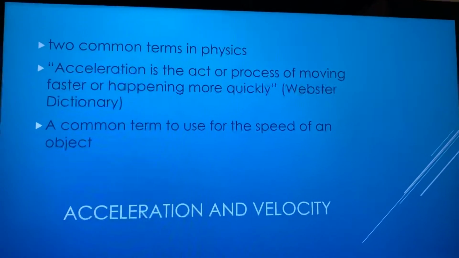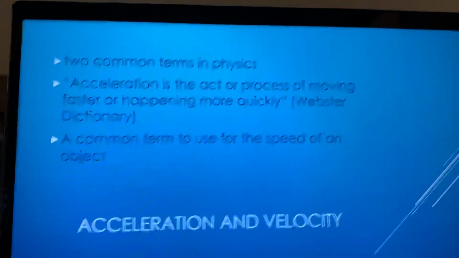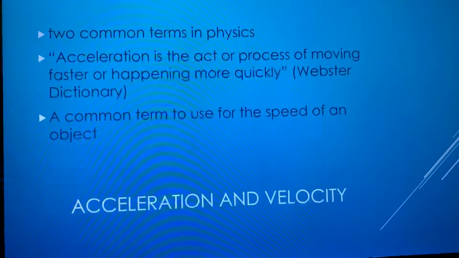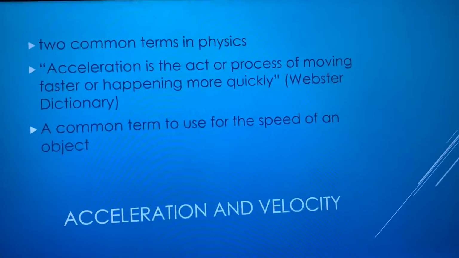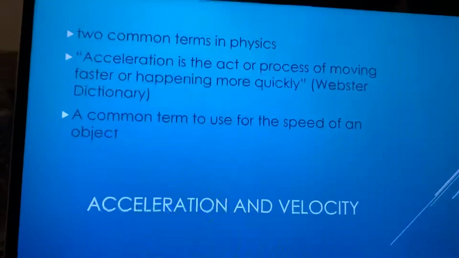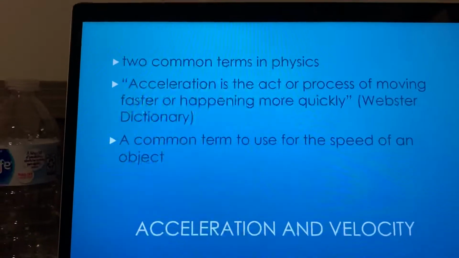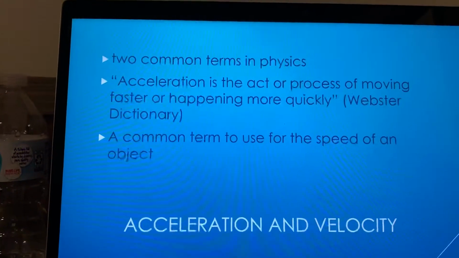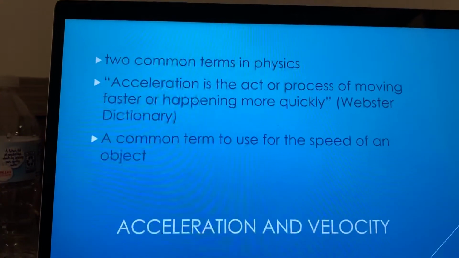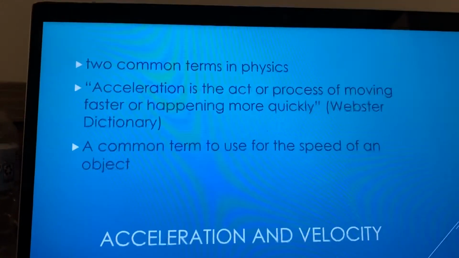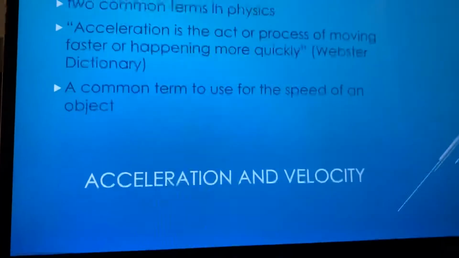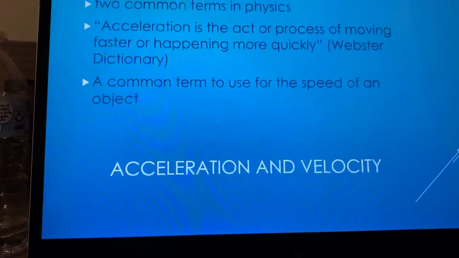Two common terms in physics. Acceleration and velocity are the two common terms in physics. These terms help describe the direction of an object. Acceleration is the act or process of moving faster or happening more quickly. A common term to use for acceleration is usually speed.